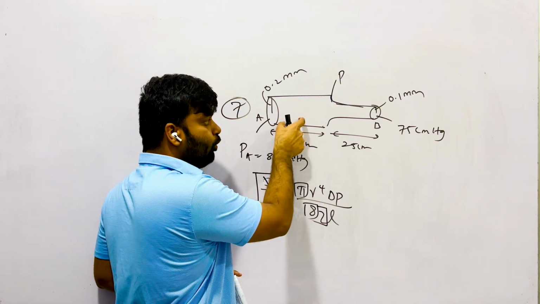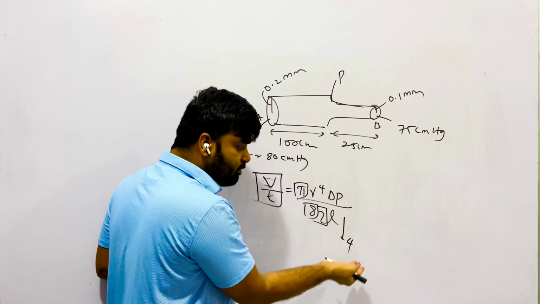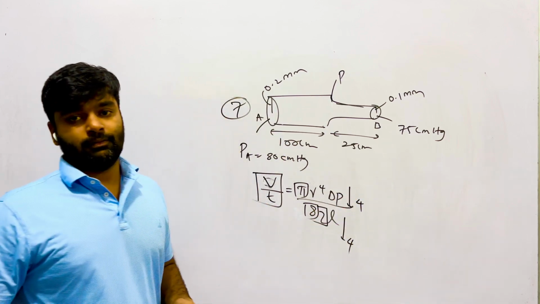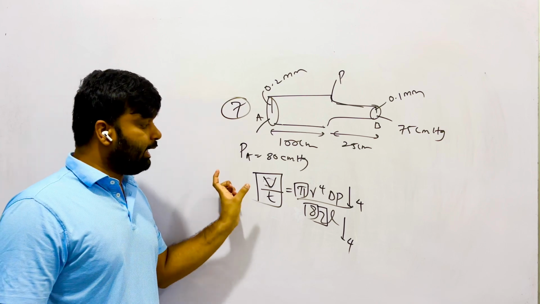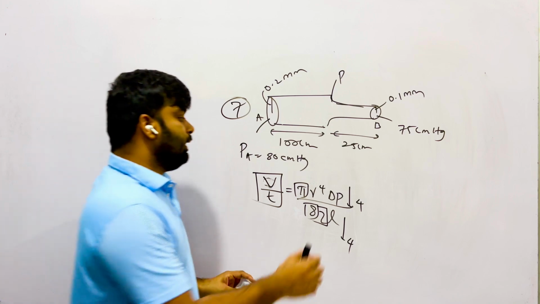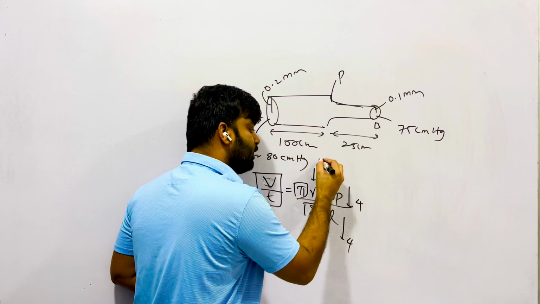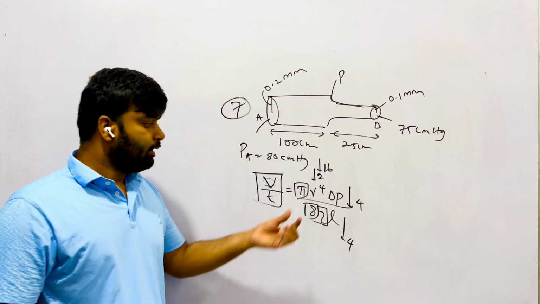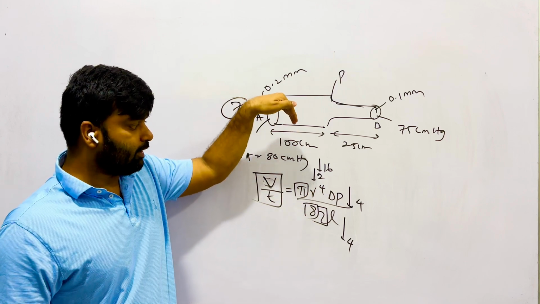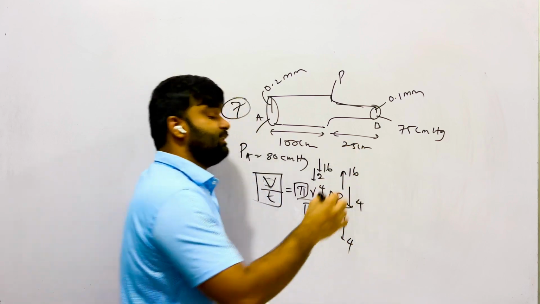Compared to the A tube, the tube B length is 4 times lesser. If the denominator is 4 times lesser, to balance that, numerator should be also 4 times lesser. Compared to tube A, tube B has radius half time. If the radius is 2 times lesser, r to the power of 4 is 16 times lesser. They are in the same side of the equation, they are multiplied. Therefore, if r^4 is divided by 16 times, to balance that, delta P should be increased 16 times.